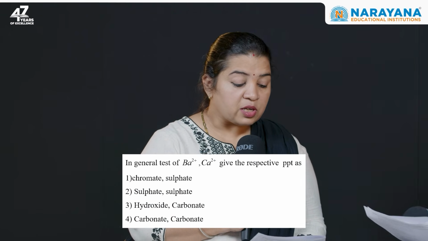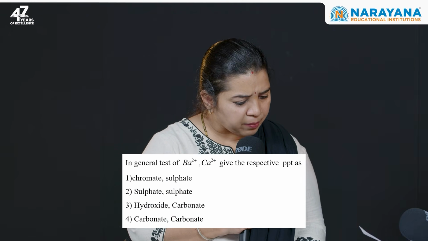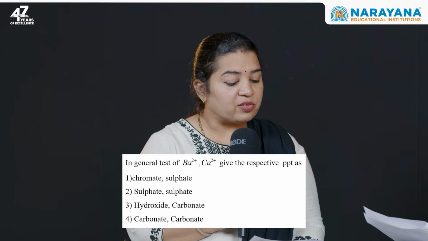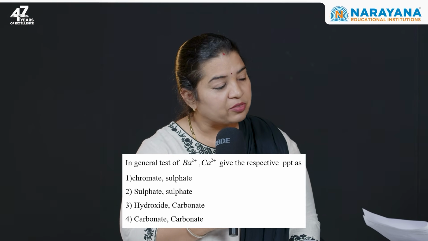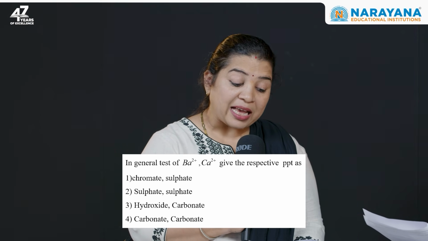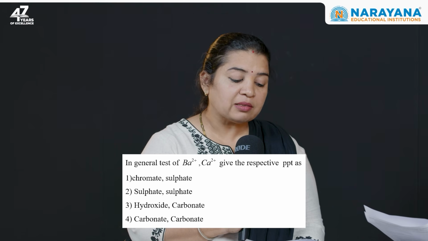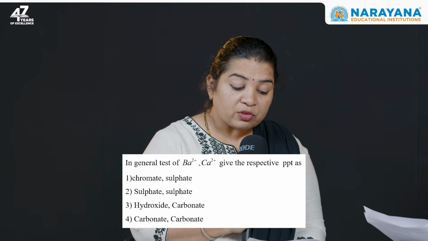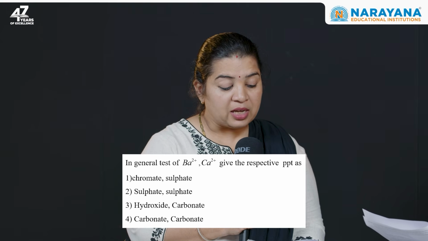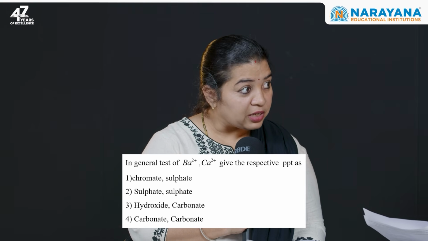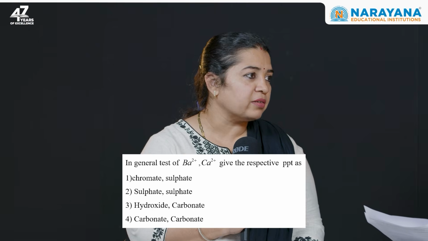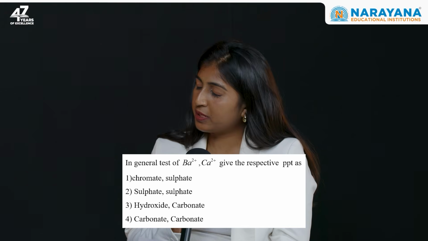In question number 16, what our students have told, I am a little doubtful about this word general. In general test of barium and calcium, give the precipitate. Right? As per NCERT, the answer should have been chromate, sulfate. But due to this language, general, if they have actually given this, I would say 90% people will go for carbonate. Okay, so what do you think should be the correct option?